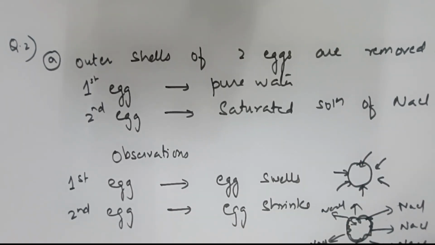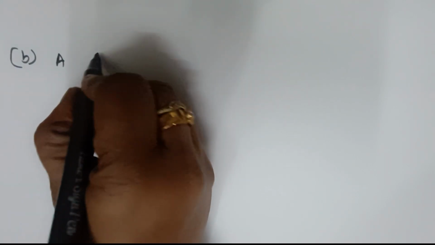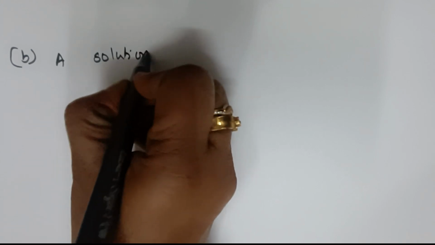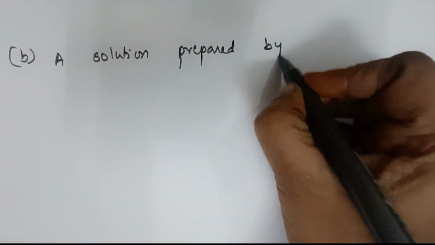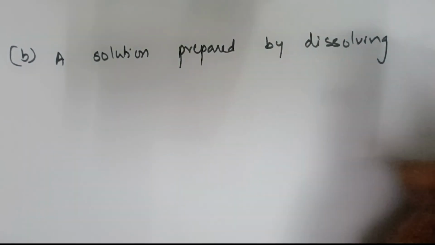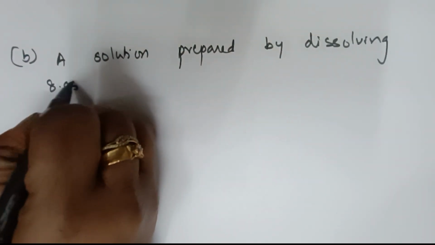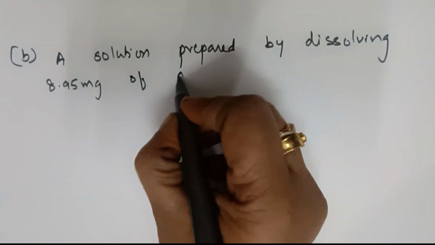Easy. Let us see part B of this question and check whether you have understood or not. Part B, question 2. What is the question given? A solution is prepared by dissolving 8.95 milligrams of gene fragment.